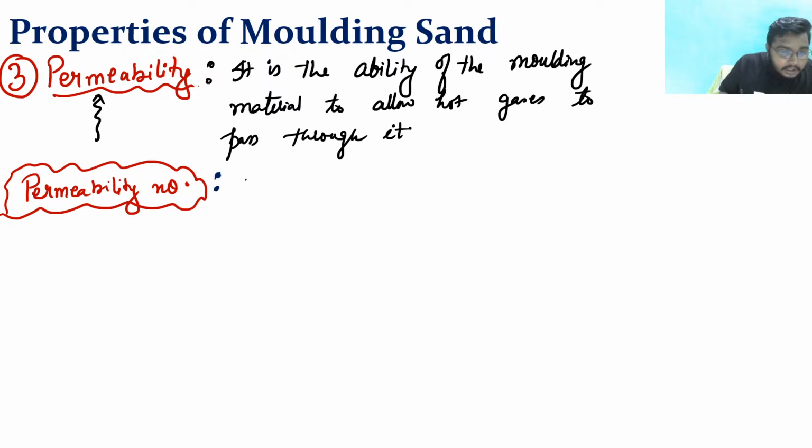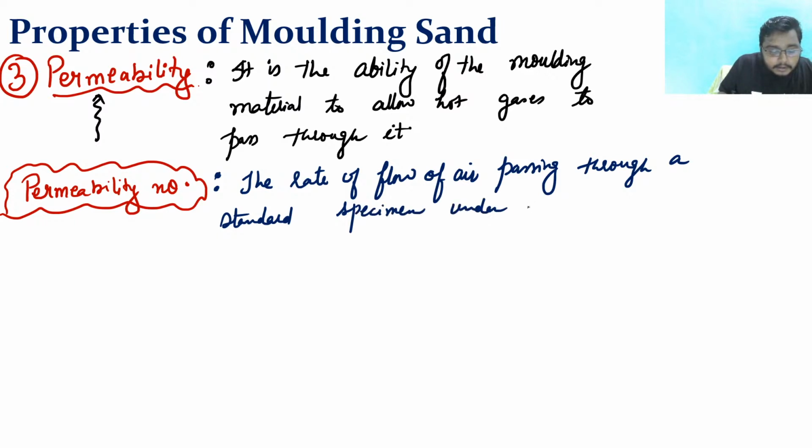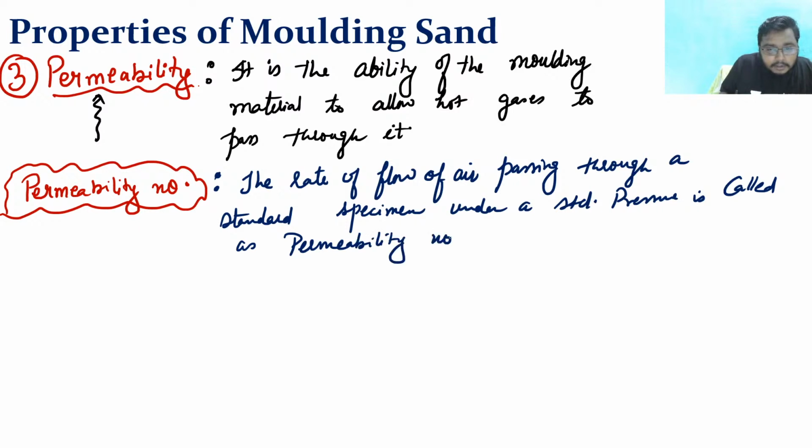This permeability number is the rate of flow of air passing through a standard specimen under a standard pressure, is called as permeability number. Now see, what is the meaning of a standard specimen?